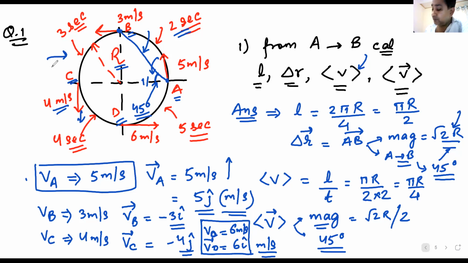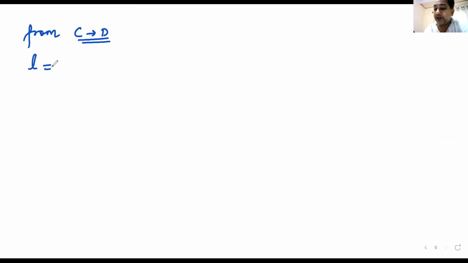From C to D, what is the distance traveled by the body? Waiting for your answers. 9 meters. Deepak, where are you getting 9 meters from? Pi r by 2. That is absolutely correct. It has traveled a quarter of a circle. Total circle is 2 pi r divided by 4. It is pi r by 2. Distance traveled is pi r by 2.